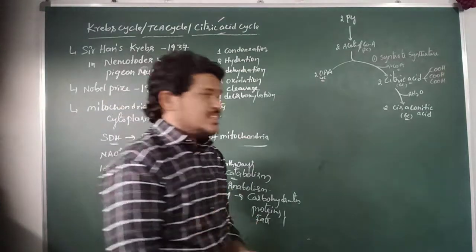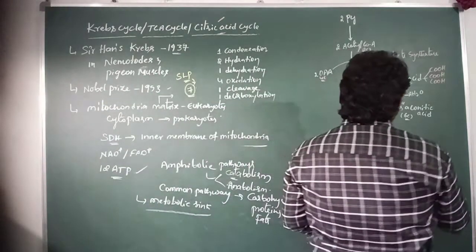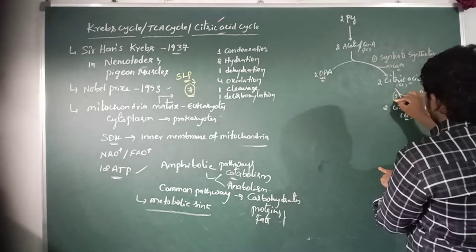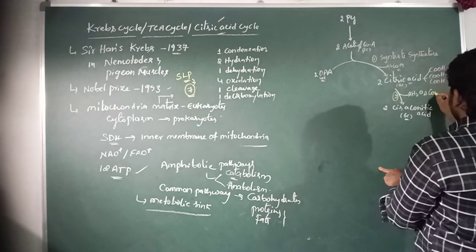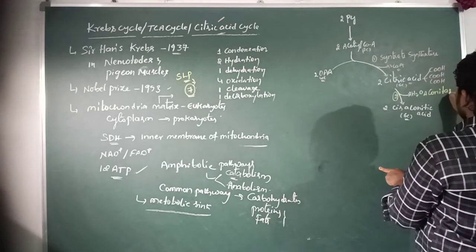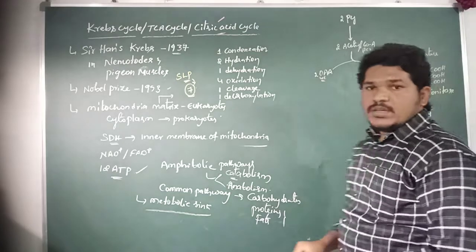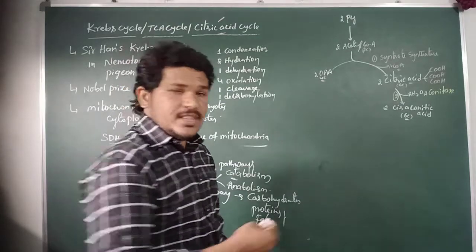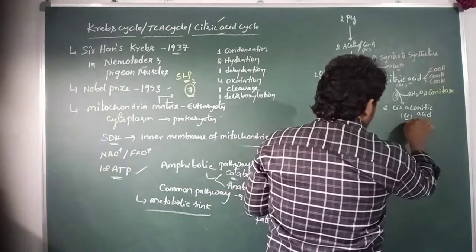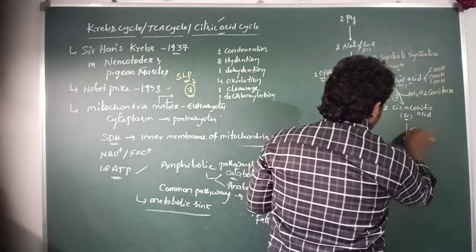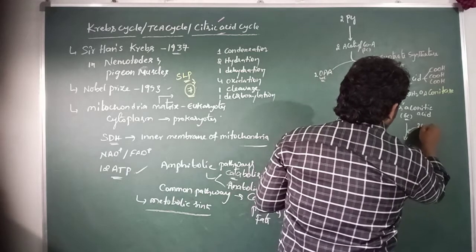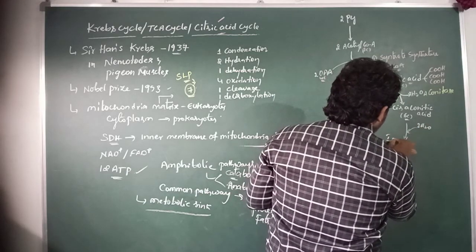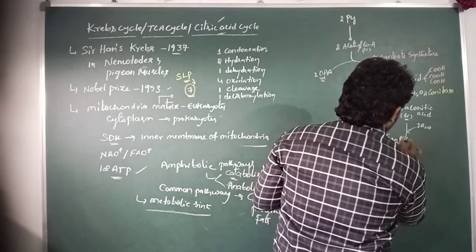This reaction is catalyzed by the enzyme aconitase, and then the cis-aconitic acid is further hydrated to form isocitric acid.